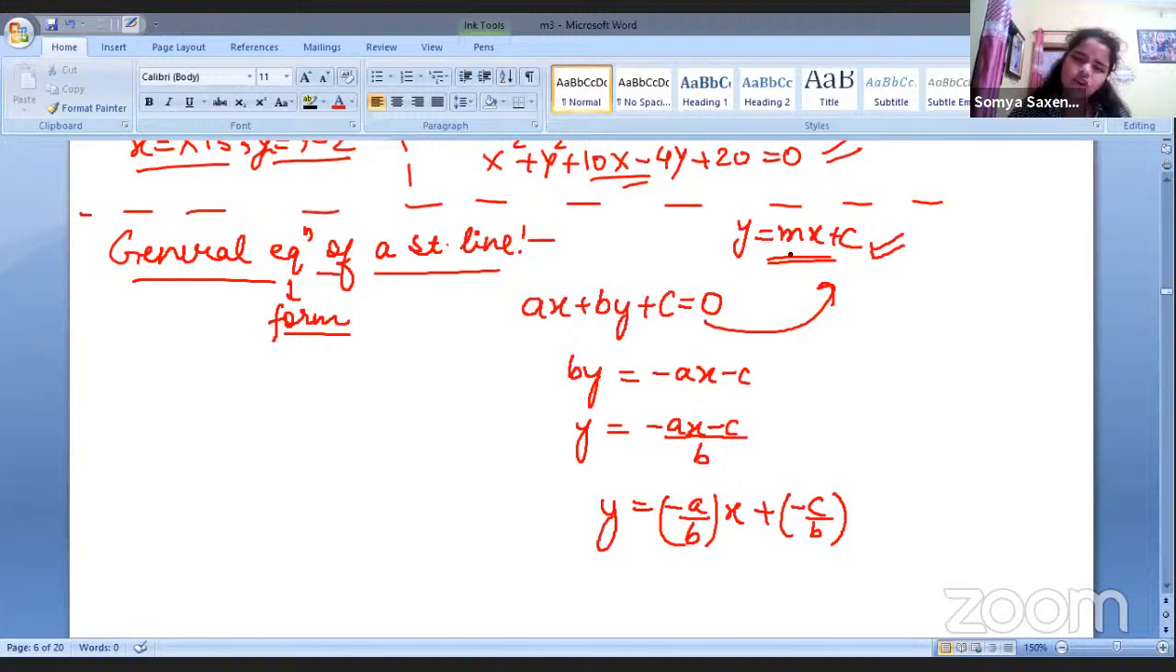What is this? The slope, what do we call it? The slope intercept form, right? So what have I done? I simply have arranged it slightly, and I have converted it into this form, where it gives y is equal to minus a by b x plus minus c by b.